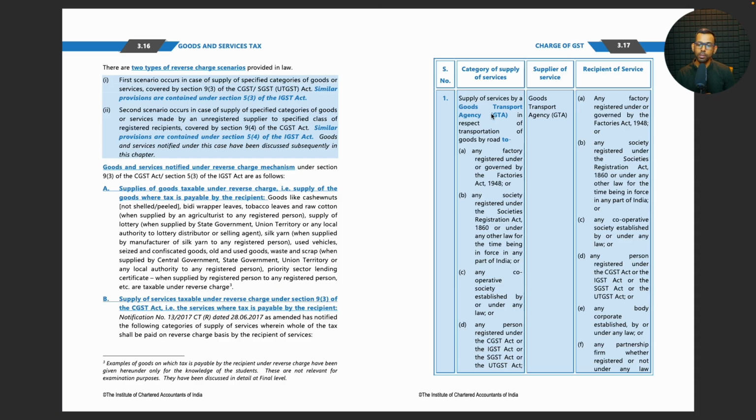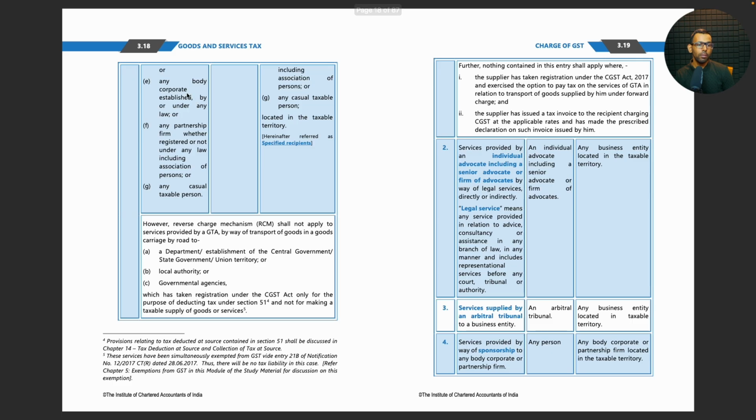Supply of services by a goods transport agency in respect of transportation of goods by road to any factory registered under or governed by Factories Act, any society registered under Societies Registration Act, or under any law for the time being in force in any part of India, any cooperative society established by or under any law, any person registered under CGST, IGST or SGST Act, or any body corporate established by or under any other law, any partnership firm, whether registered or not, under any law including association of persons, any casual taxable person. Okay, so these are the recipients of supply.